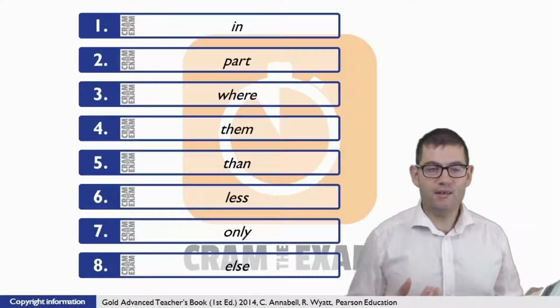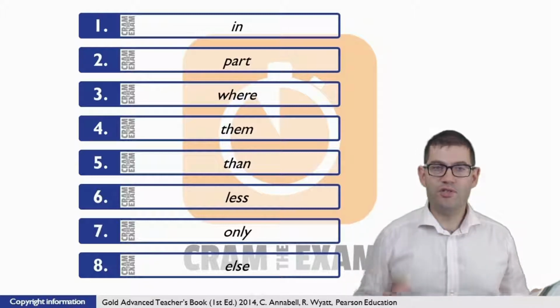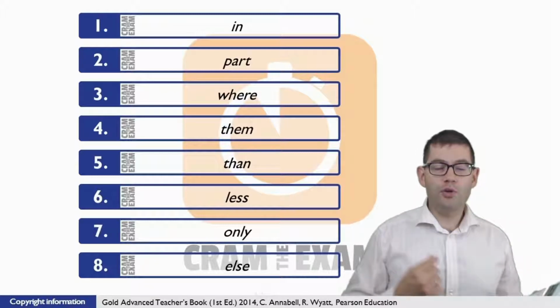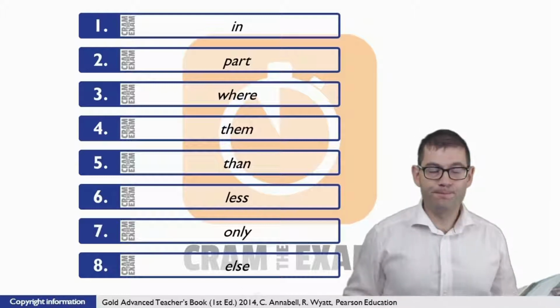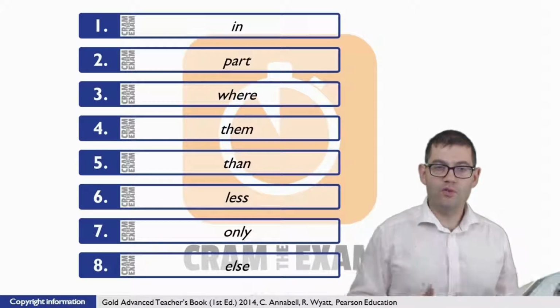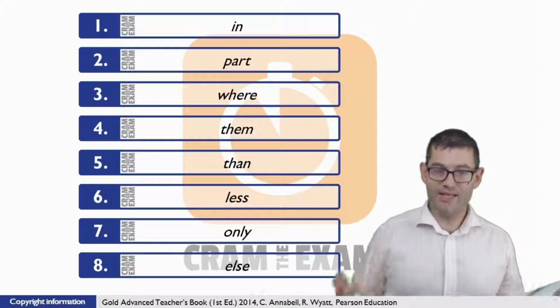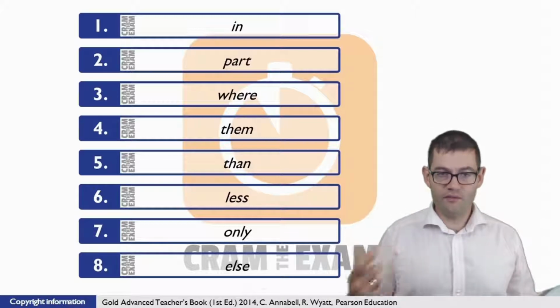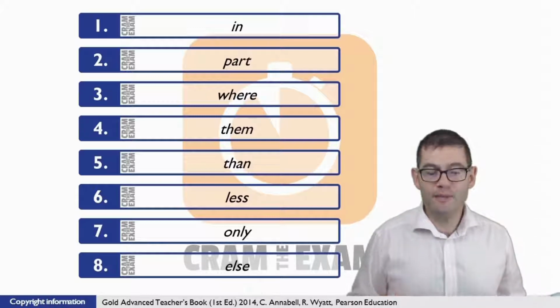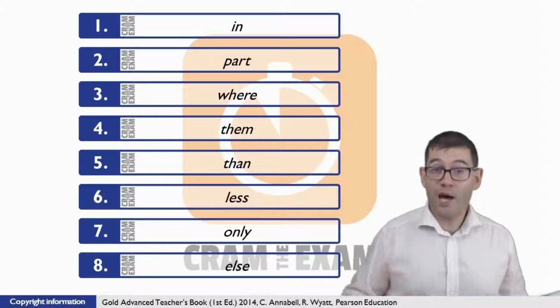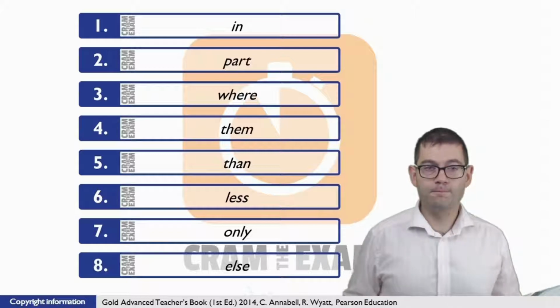Question number 1, easy way to start. All we need here is a preposition to collocate with trust. You put your trust in someone or something. For question number 2, the general context is that you participate in something. So we need to complete the phrasal verb, which in a way means the same as participate. And of course, that means that we have to say to take part in something.